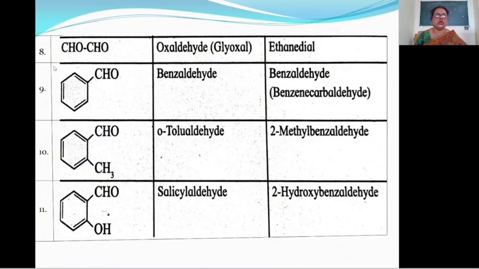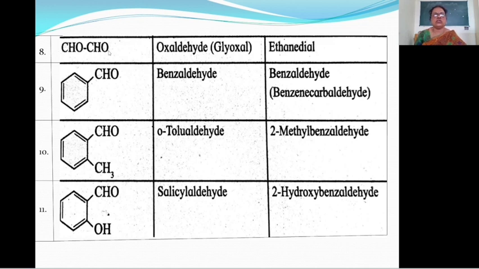Then see next example. Here CHO, CHO. In this case, here 2 carbon atoms are present. And therefore, this is the derivative of ethane. If 2 CHO groups are present in the compound, then E of alkane is retained and the suffix dial is used.